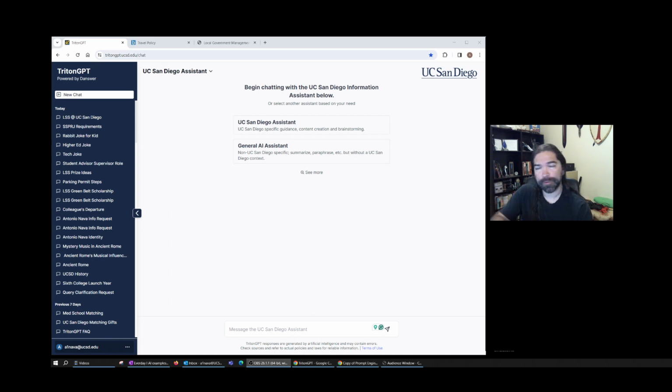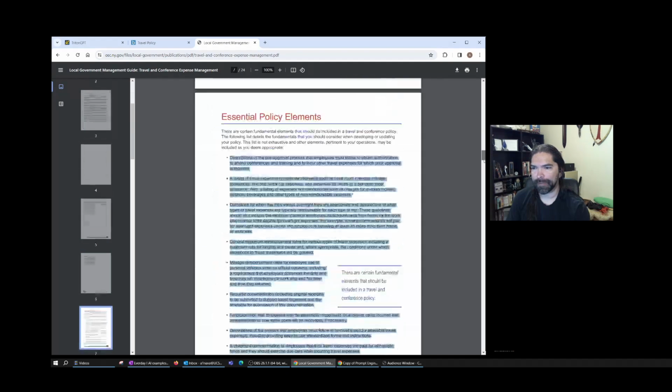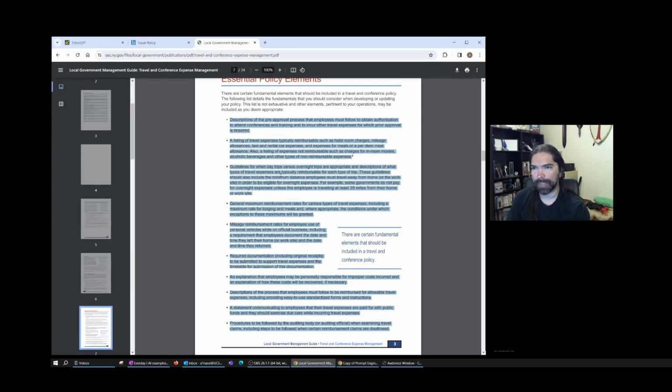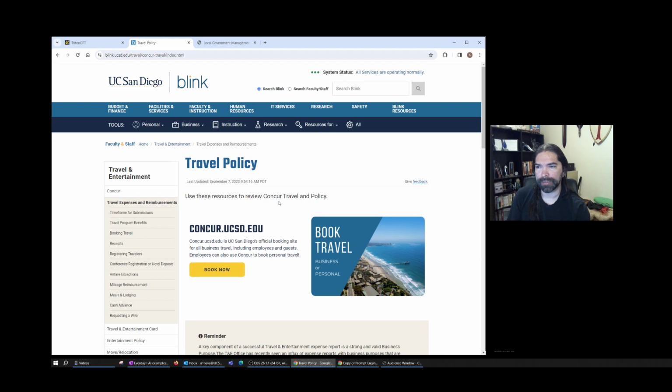So for this use case, what I did is I pulled up a sort of random travel policy. I went over and I found Office of the New York State Comptroller, Local Government Management Guide. And what I did was I scrolled down to their general guidelines, essential policy elements. And what I'm going to do is I wanted to compare it to our travel policy at UC San Diego.